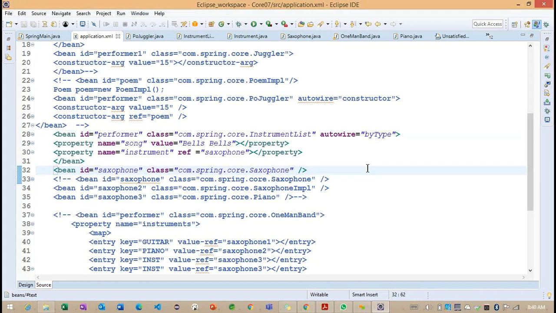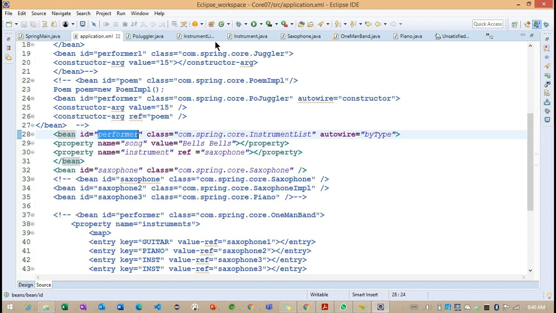So the same object is reusable here. How are we going to identify whether we are using the same object or not? Based on this particular bean ID, the object is used. Now I don't want to use a single object here.